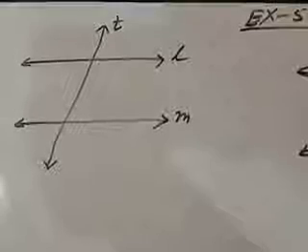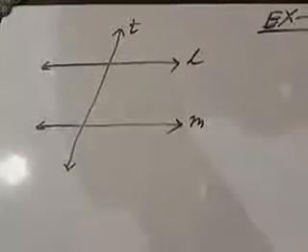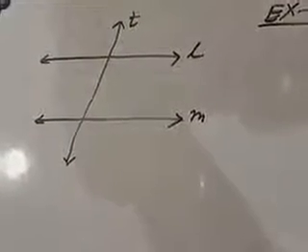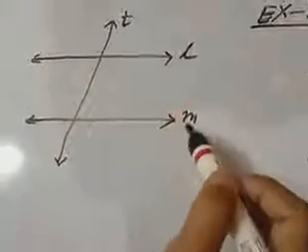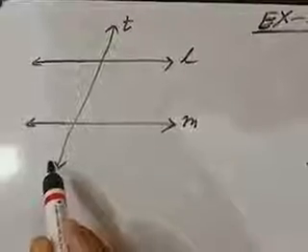I will try to explain the easiest process. Before coming to the fifth postulate, let us recall parallel lines. You see my figure, L and M are two lines and T is a transversal.